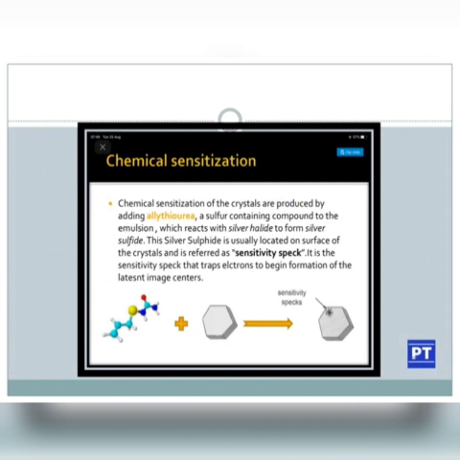Chemical sensitization. Chemical sensitization of a crystal is produced by adding ethylene thiourea, a sulfur containing component, to the emulsion, which reacts with the silver halide to form silver sulfide. This silver sulfide is usually located on the surface of the crystal and is referred to as a sensitivity speck. It is the sensitivity speck that traps the electron to begin the formation of the latent image centers. So we will know more about the sensitivity speck in the upcoming slide.